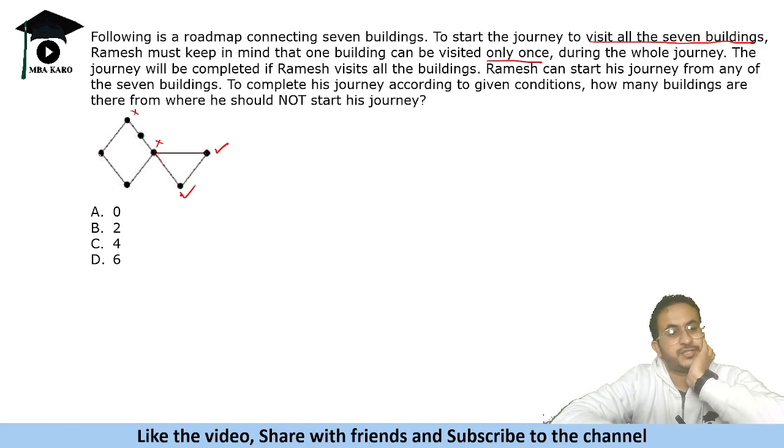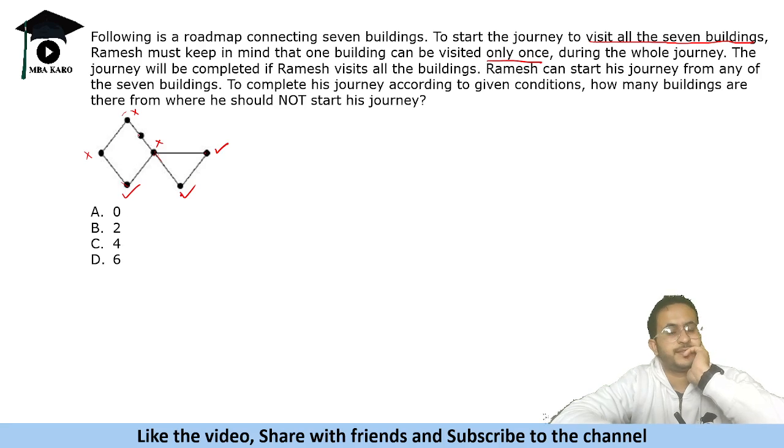If he starts from this point, then either he will go like this and reach this point and then again return to this point. So this is not possible. If he goes like this from this point, he can possibly cover all the points. So this is also possible.